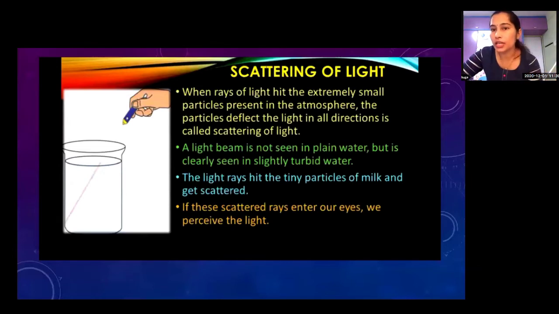And in this activity you saw that a light beam is not seen in plain water but clearly seen in slightly turbid water, because in turbid water small particles are present. The light ray hits the tiny particles of milk and gets scattered. If the scattered rays enter our eyes, we perceive the light. We can see light. Okay. Next, please.